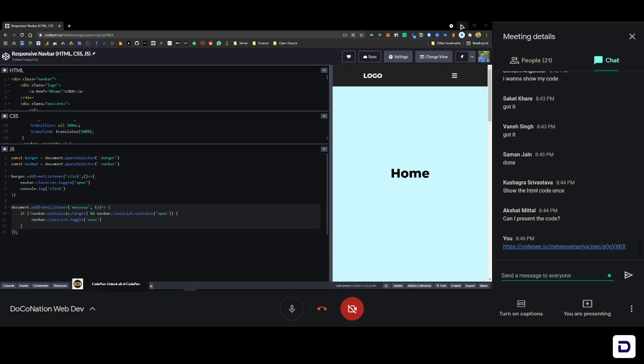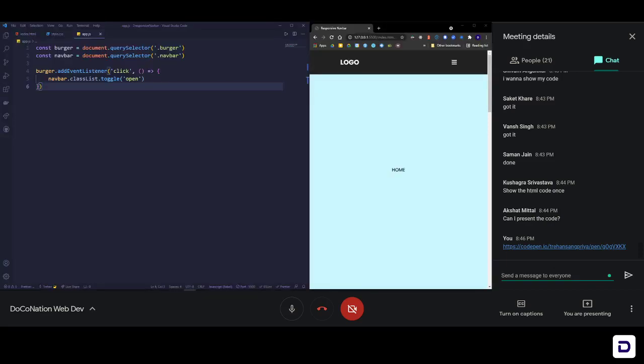Okay, so that's been the session. Now I'm going to stop presenting, and one by one, those who are facing problems in their code can share the screen. So Akshat, go ahead, you can share the screen.